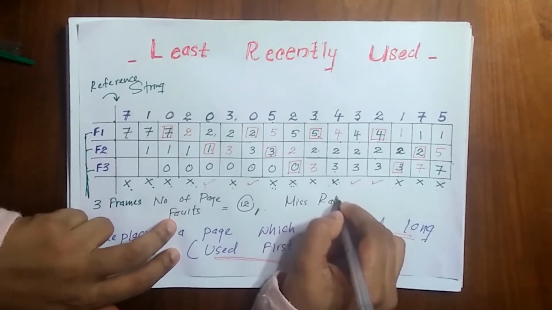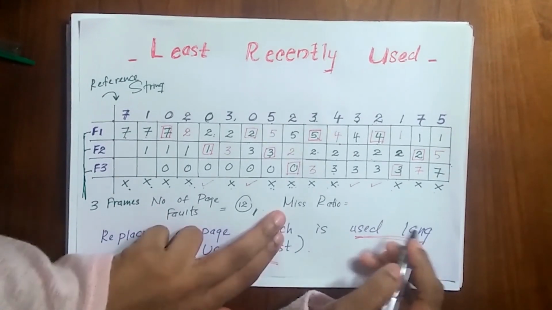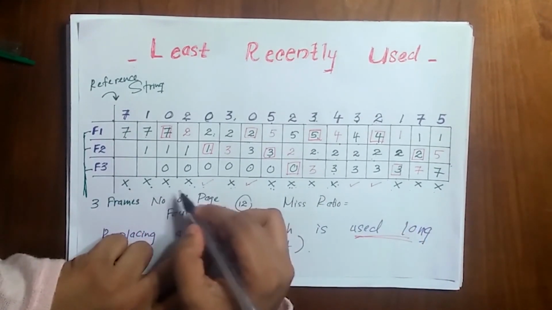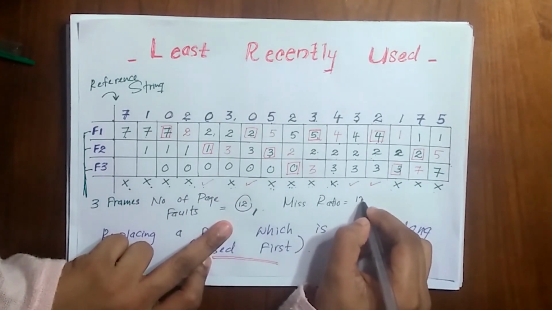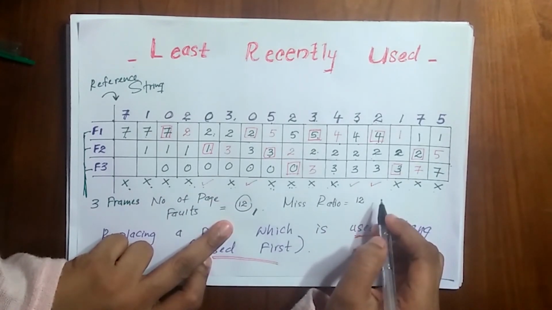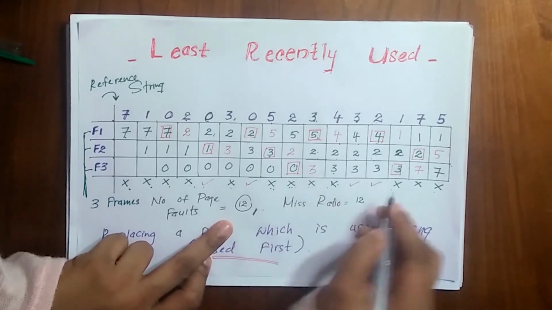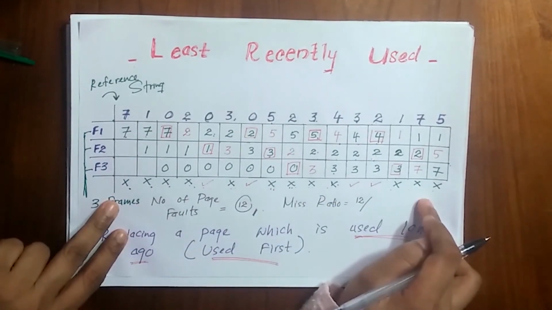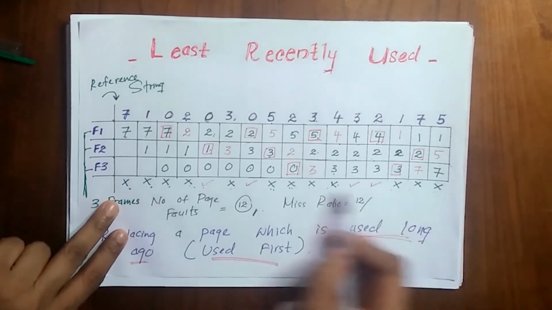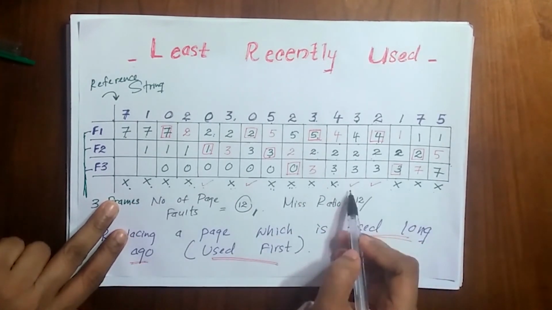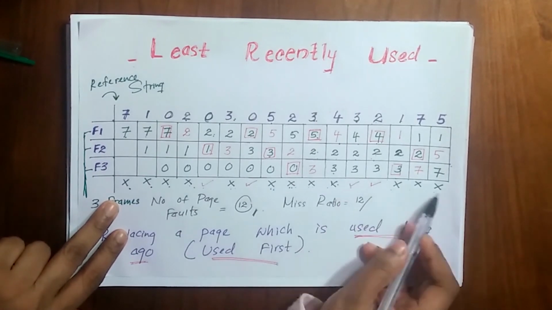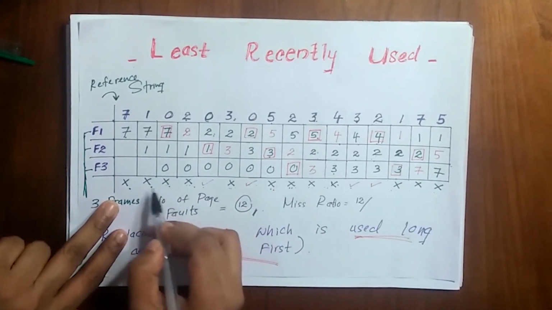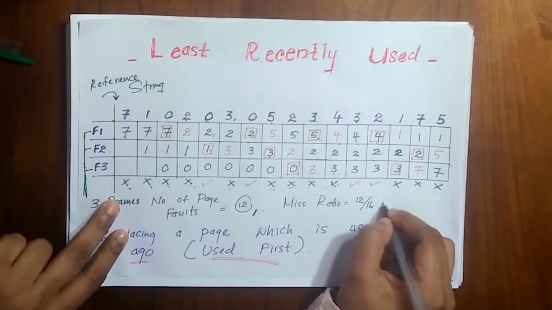Miss ratio. And that is the number of crosses, it is 12, or the number of faults, it should be divided by the total number of pages. So here it is 16, right? 1, 2, 3, 4, 5, 6, 7, 8, 9, 10, 11, 12, 13, 14, 15 and 16.